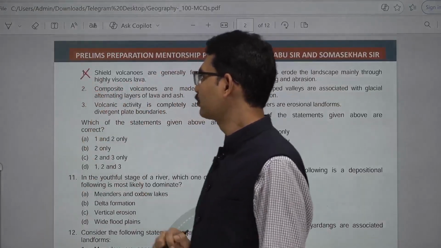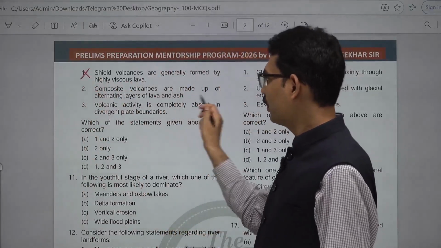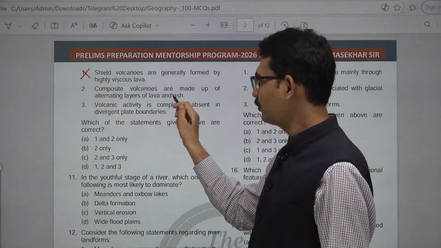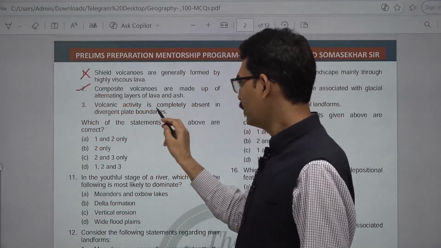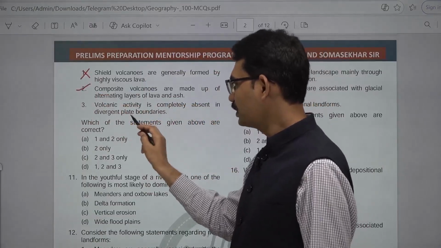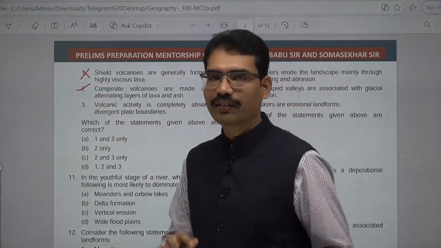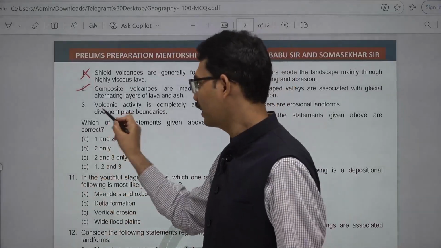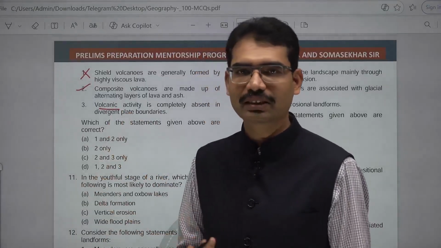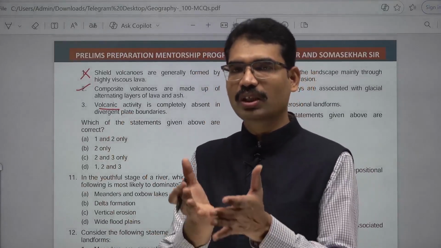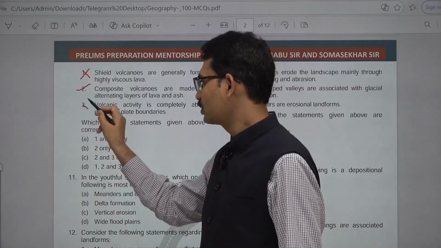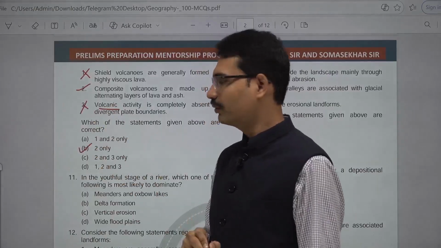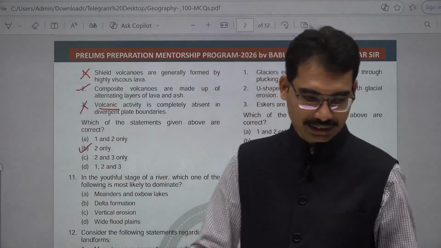Composite volcanoes are made up of alternating layers of lava and ash. Correct one. Volcanic activity is completely absent in divergent plate boundaries. No. Wherever divergent plate boundaries are there, volcanic activity occurs. Mid-oceanic ridges are examples of volcanic activity where new land is going to be formed because of volcanic activity. This is also not correct. 2 is the correct one. This is the answer. Next question.